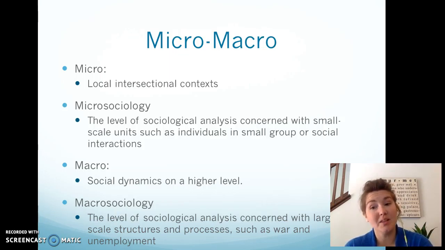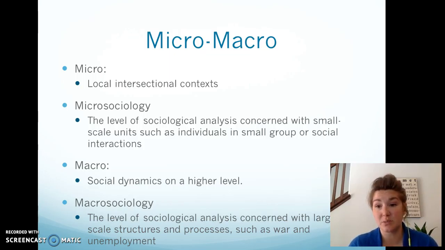So an example, on the micro, I might be unemployed, and on the macro, we can look at unemployment rates for Colorado, we can look at unemployment rates for education, unemployment rates for America. So really we see micro as being small, meso, M-E-S-O, as being this middle ground, and then macro as being the really large scale, system-wide or society-wide rather than my own individual experience.